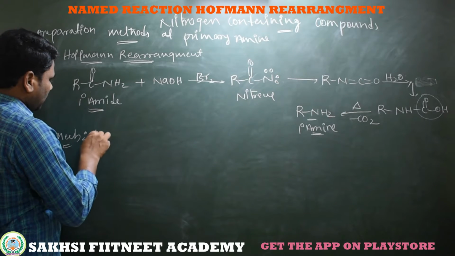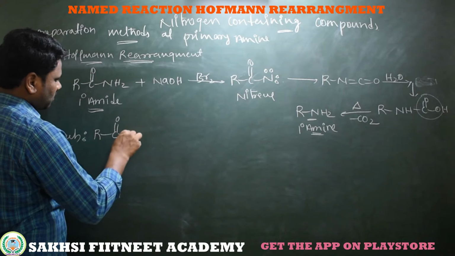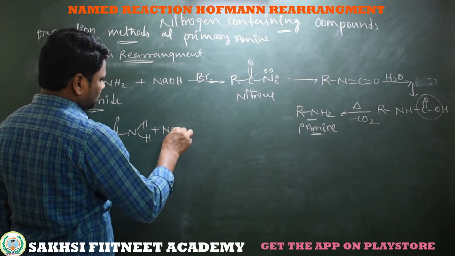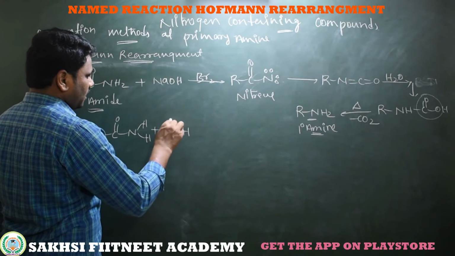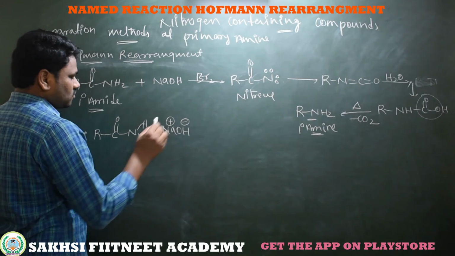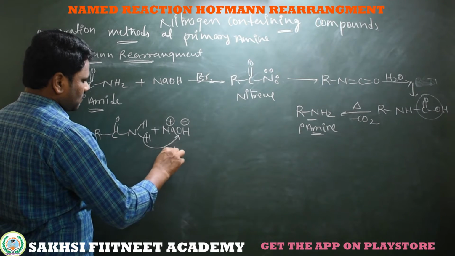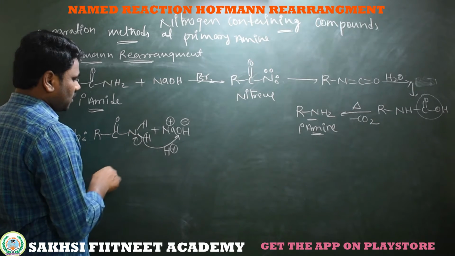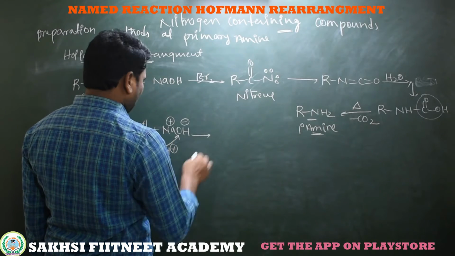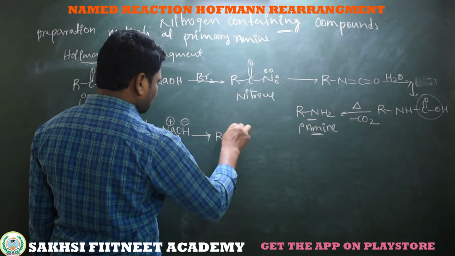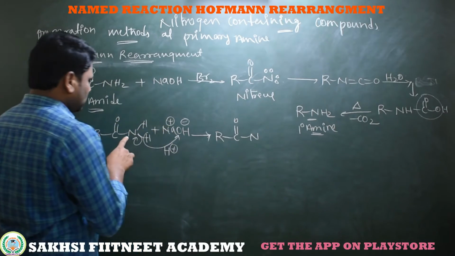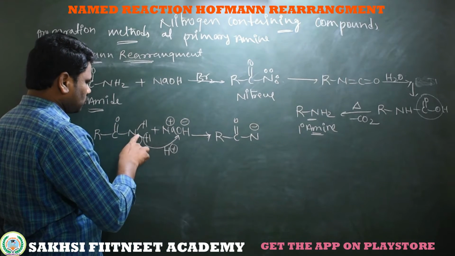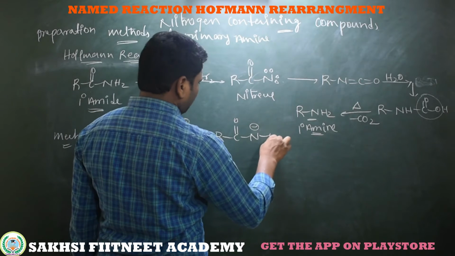So first this amide undergoes a deprotonation, RC double bond O, and this nitrogen having two hydrogens, which we treat with a strong base like NaOH. Here it's Na plus OH minus. This strong base subtracts an H plus from the nitrogen. Here H plus means these bonded electrons are completely shifted to the nitrogen, heterolytic cleavage. On this heterolytic cleavage we will get the negative charge on the nitrogen. See here, this nitrogen having its lone pair as it is and getting a negative charge due to the gaining of these bond electrons, and having a hydrogen.